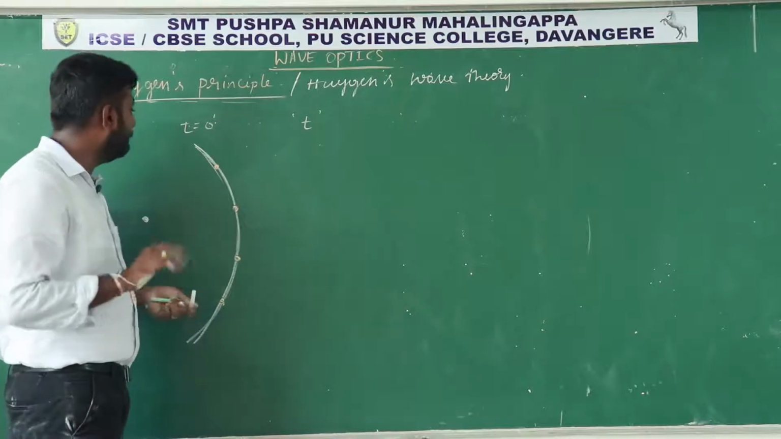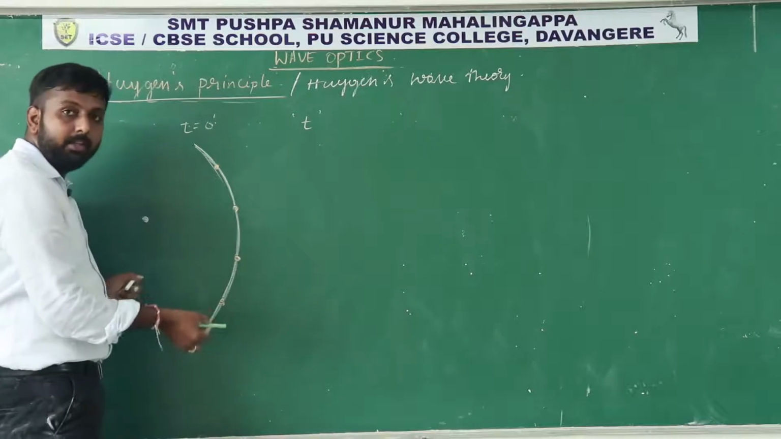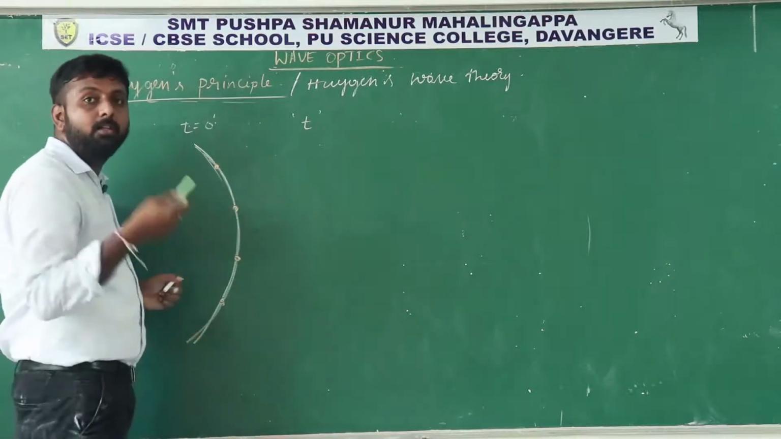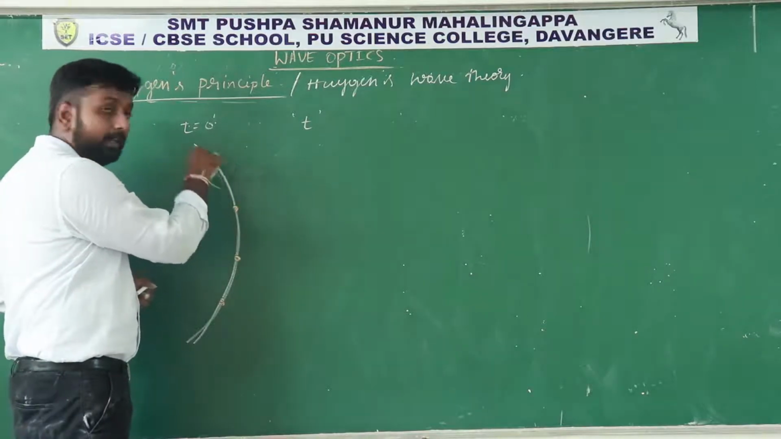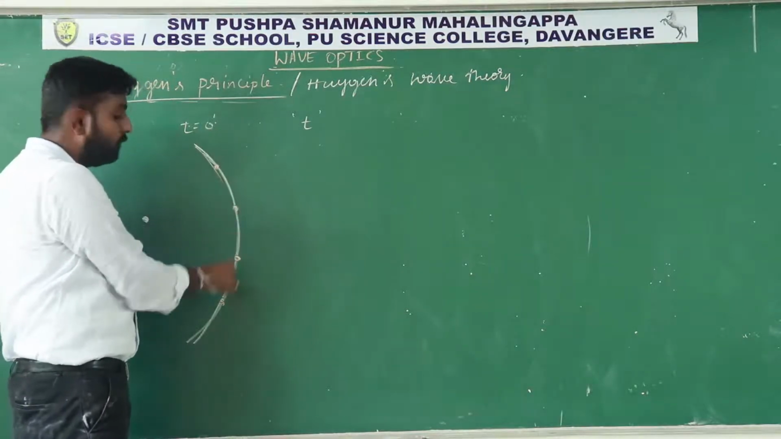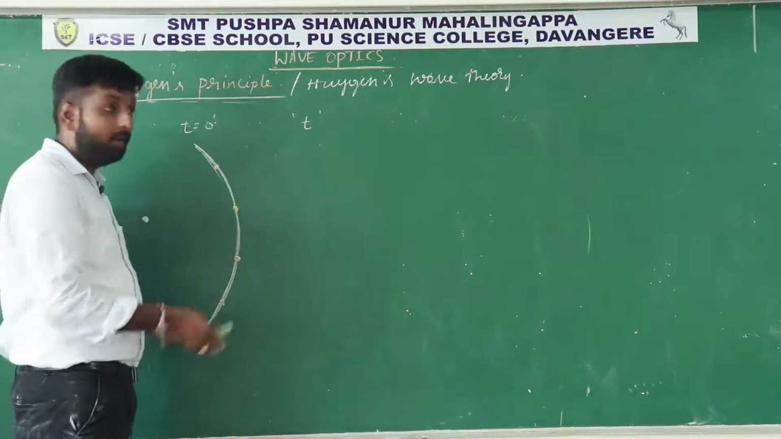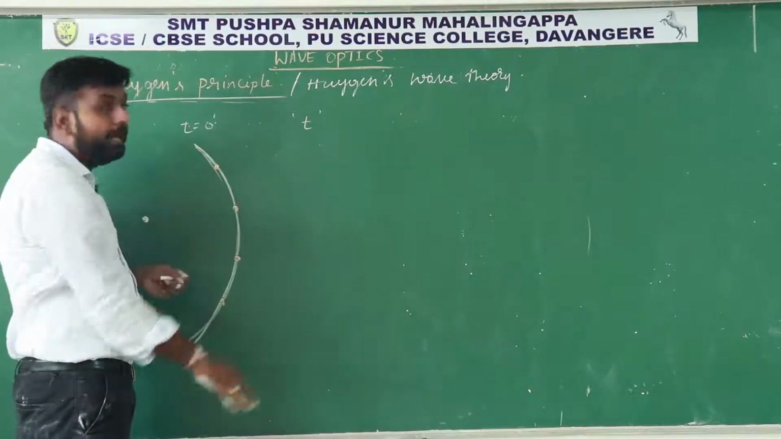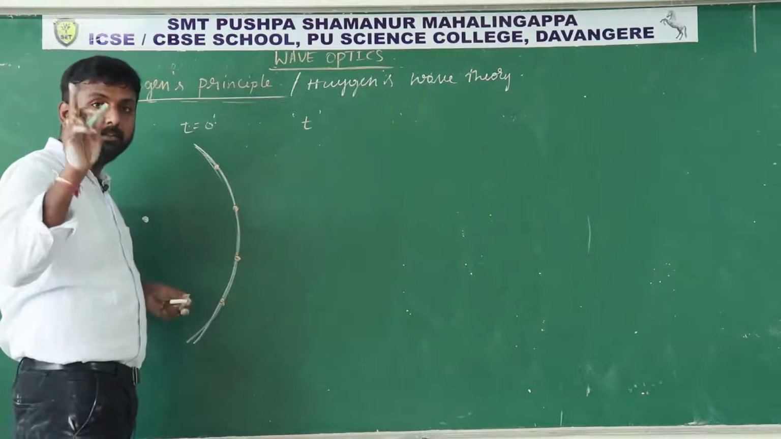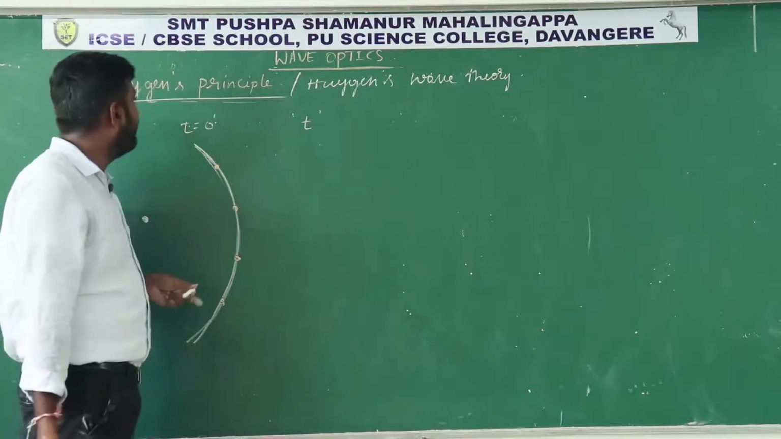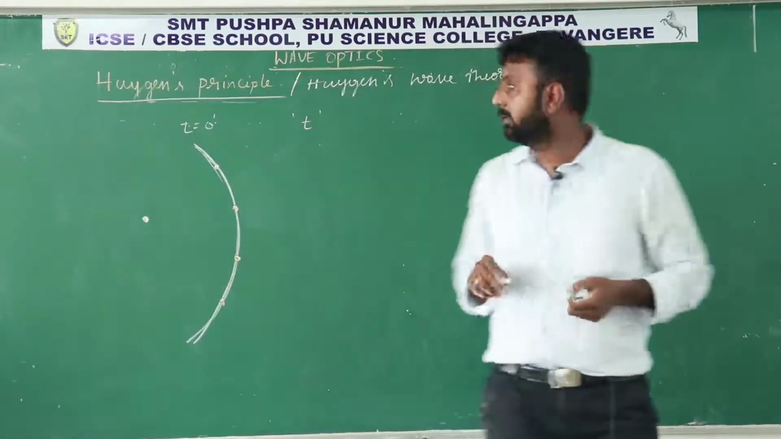So remember, every point on the wavefront behaves as a new source or secondary source, and the wavelets emanating from this secondary source, or the disturbance emanating from this secondary source, will travel in all the directions with the same speed of wave. This is the first point in Huygens principle. So I will write that one.